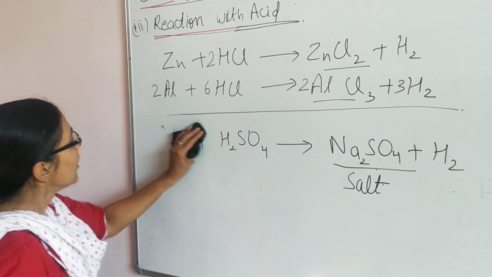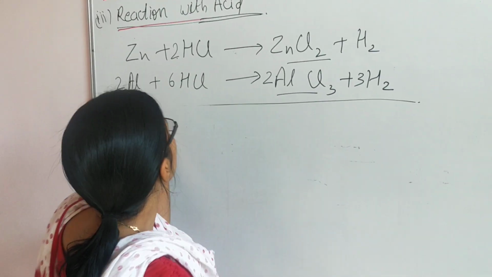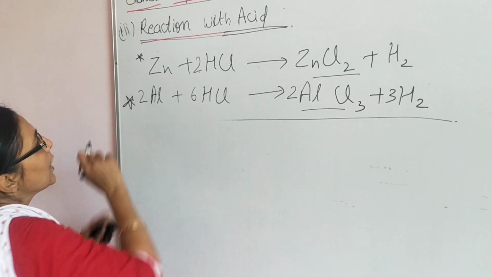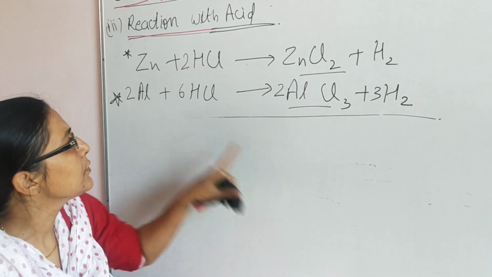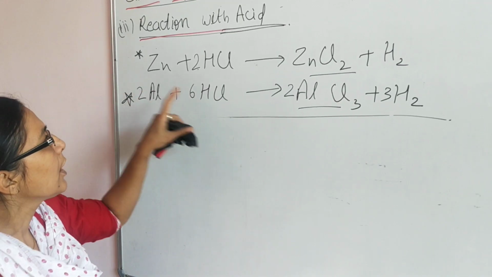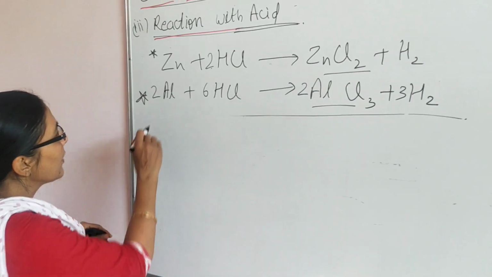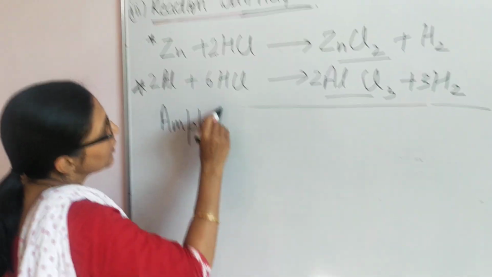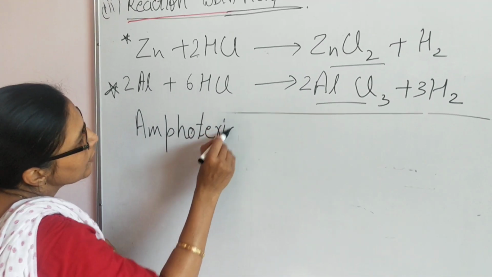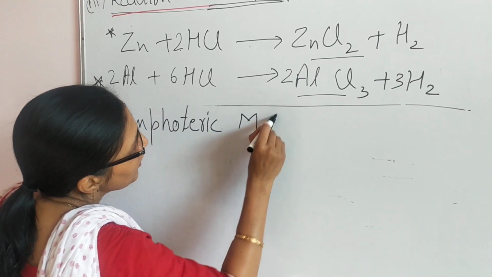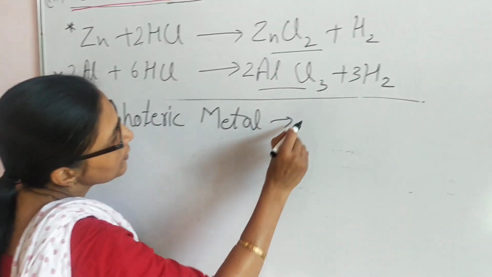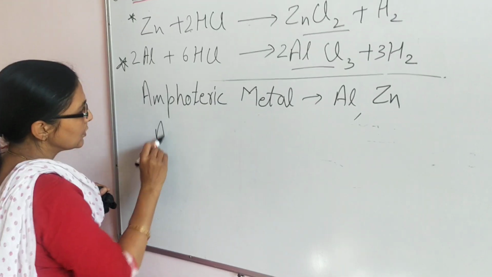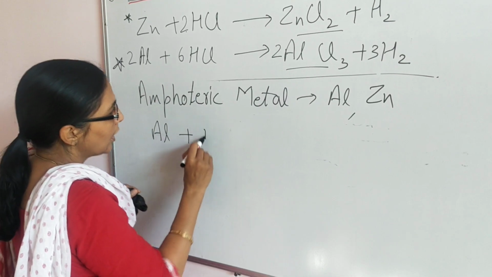Okay. Now, some more detail about these two metals. These two metals are very special. They are liberating hydrogen gas with acid. They will liberate hydrogen gas with base. These metals are known as amphoteric metals. Some more about amphoteric metal.